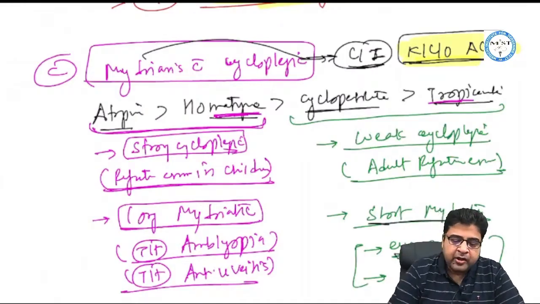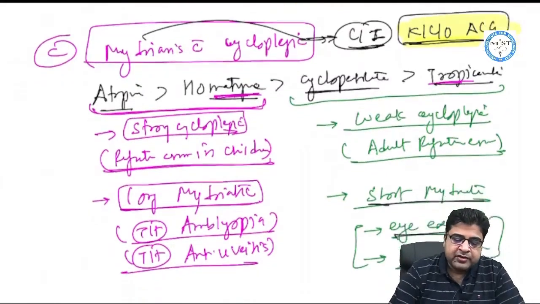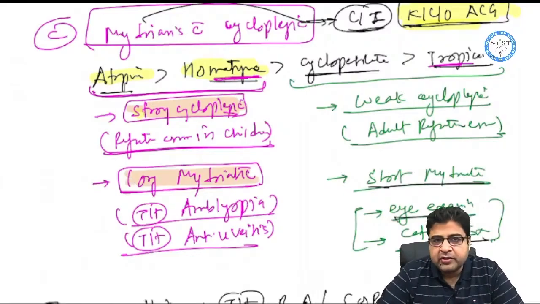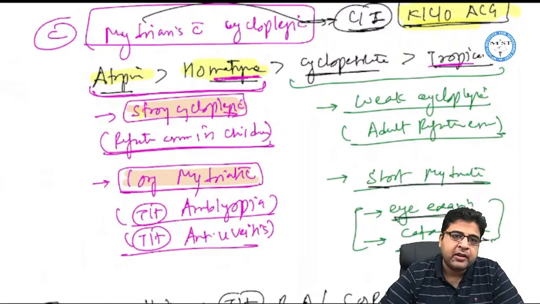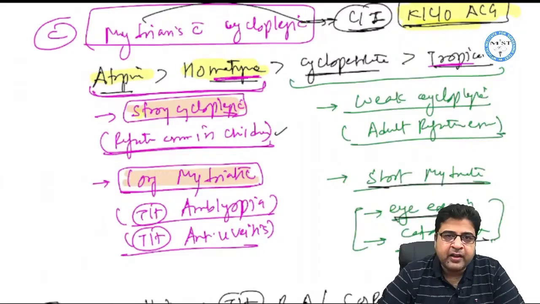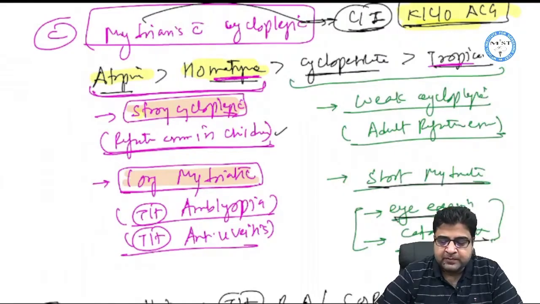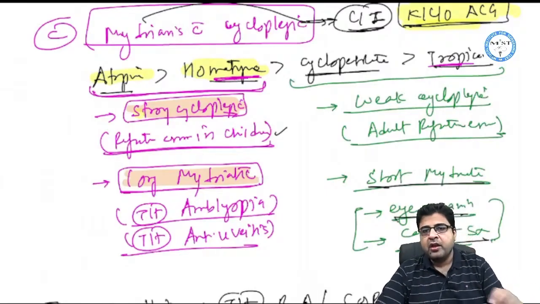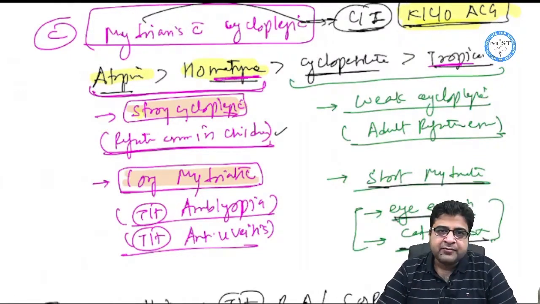Now out of these 4 drugs, atropine and homatropine are 2 medicines which are strong cycloplegics, plus these medicines are long-acting mydriatics. Because they are strong cycloplegics, we use these medicines for checking the refractive error in children, and because they are long mydriatics, we use these medicines for the treatment of eye diseases like amblyopia and anterior uveitis. So amblyopia and anterior uveitis are 2 conditions where we require mydriasis for a long time.